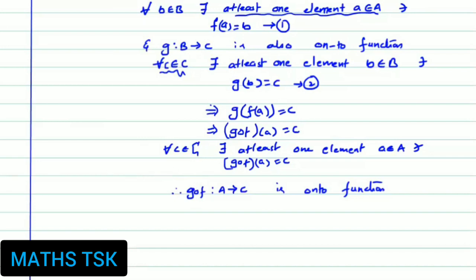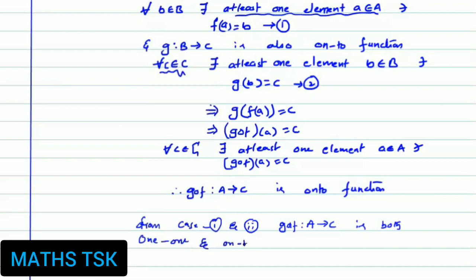From cases 1 and 2, g∘f maps A to C is both one-to-one and onto.